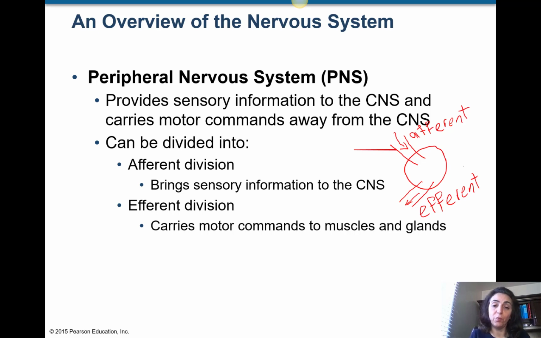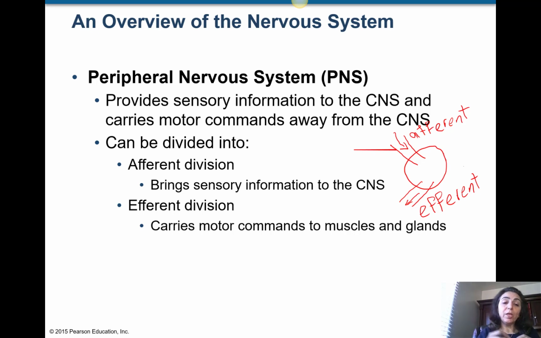The same is true for the peripheral nervous system. We have some neurons that bring sensation toward the center. Just as we had a lymph node, now we're talking about the central nervous system, and nerves that are all composed of neurons.